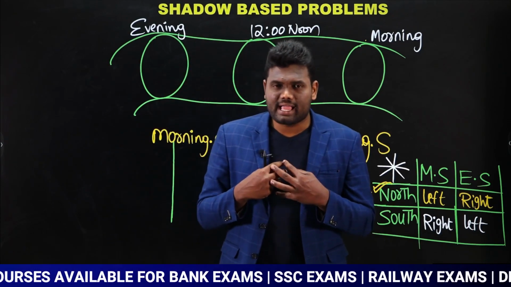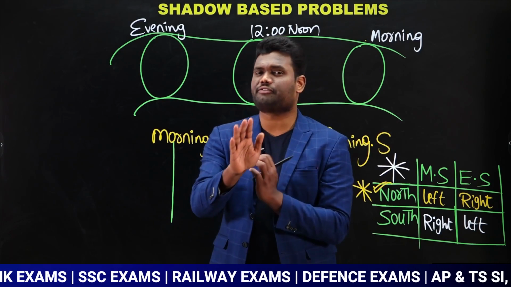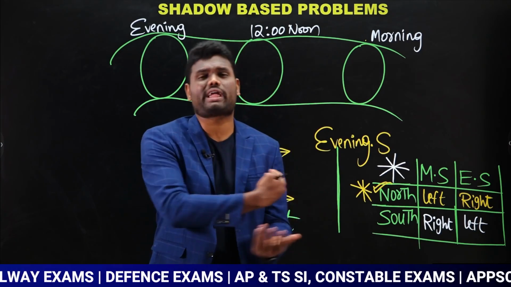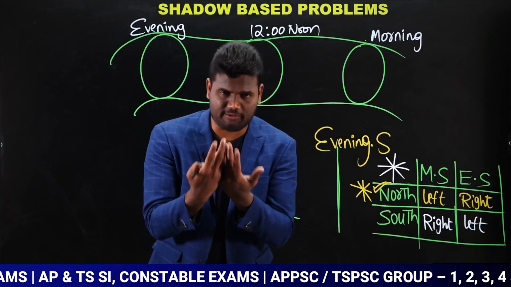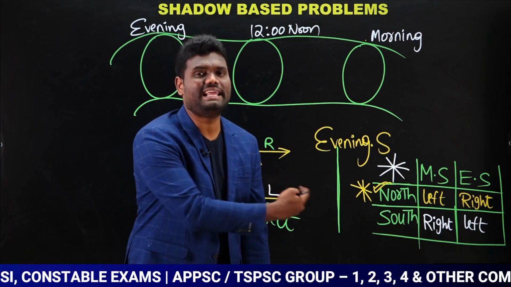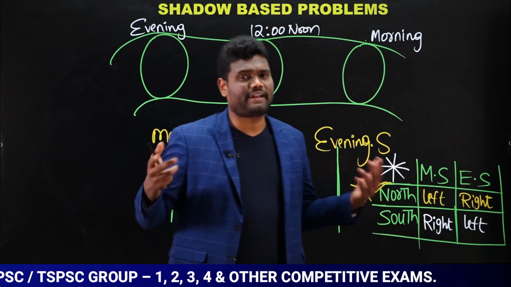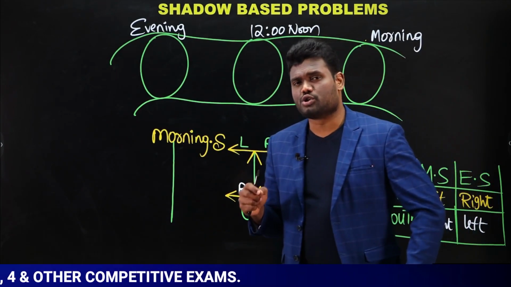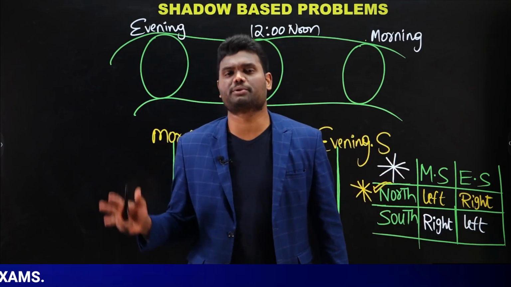I and my friend are talking to each other face to face. Whether we are talking face to face or beside each other, whatever it may be, it is not a matter. Now my question is, when I and my friend were talking to each other, will both of our shadows be on the same side or opposite side?